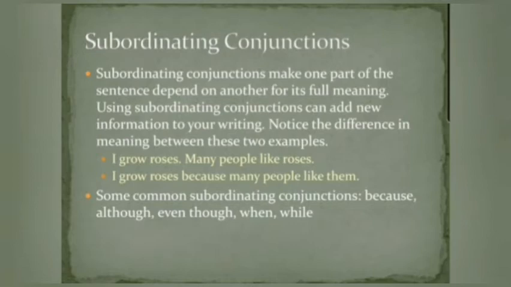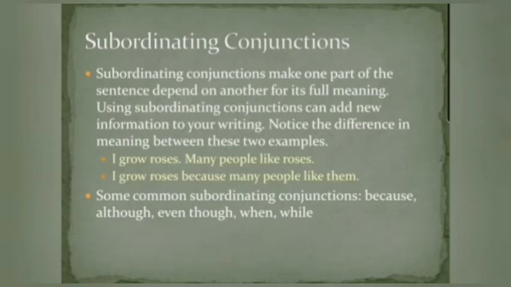Just like, he is my uncle who lives in Delhi. If you use a subordinating conjunction, he is my uncle who lives in Delhi. Now, who lives in Delhi entirely depends on he is my uncle. Some common subordinating conjunctions are because, although, even though, when, while, all the WH words and other things.